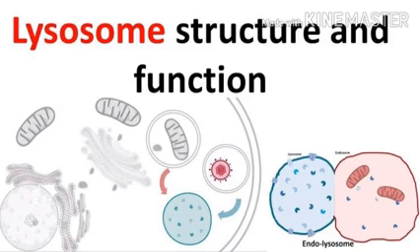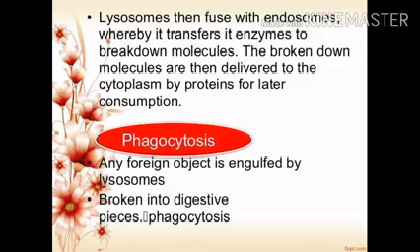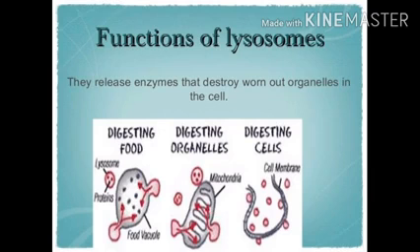Now let us learn about the third organelle, that is known as lysosome. Lysosome is fused with the endosomes where it transfers its enzymes for the breakdown of the molecules. The broken down molecules are then delivered to the cytoplasm for later consumption. Its main function is phagocytosis. That means if any foreign body enters the cell, then it engulfs it. This releases enzymes that can also destroy the worn out organelles in the cell. So its main function is the phagocytosis method.